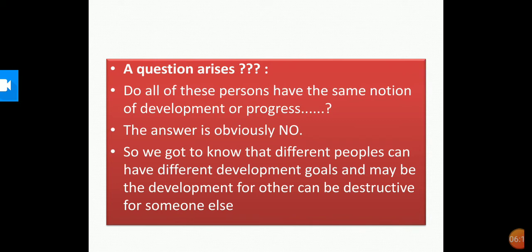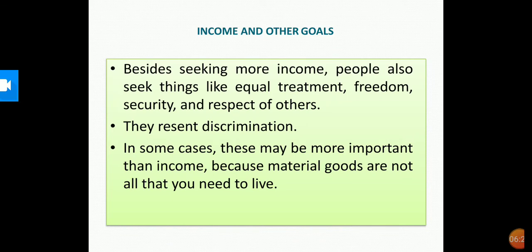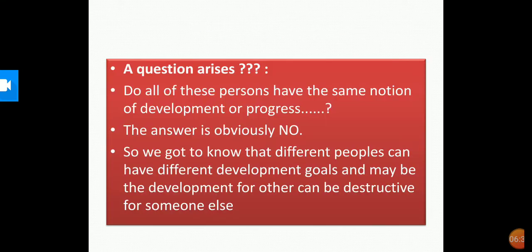Do all these people have the same notion of development or progress? The answer is obviously no. So we got to know that different people can have different development goals, and the development for one can be destructive for someone else. So there are various goals which people actually see. But we come to one conclusion over here, that different persons can have different developmental goals, and what may be development for one may not be development for the other. It may even be destructive for someone else.